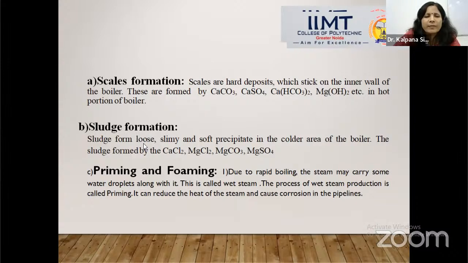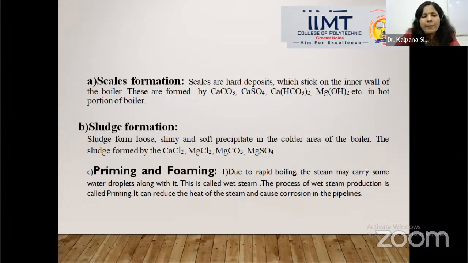Sludge formation. Sludge, as I earlier discussed, is a loose, slimy and soft precipitate in the colder area of the boiler. Loose, slimy and soft precipitate. The sludge is formed by calcium chloride. If calcium chloride, magnesium chloride, magnesium carbonate and magnesium sulfate are there in the hard water, they form a soft, loose, slimy precipitate.